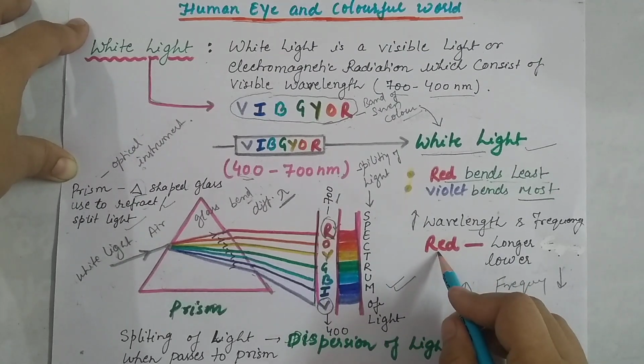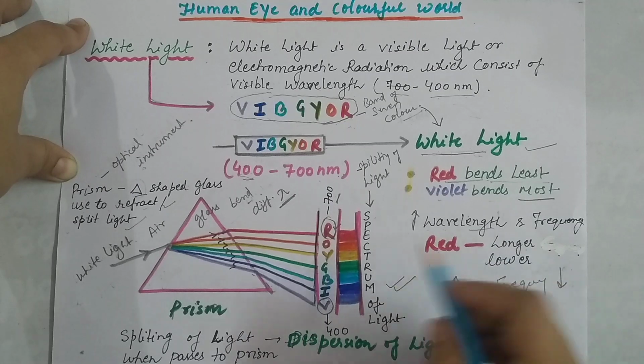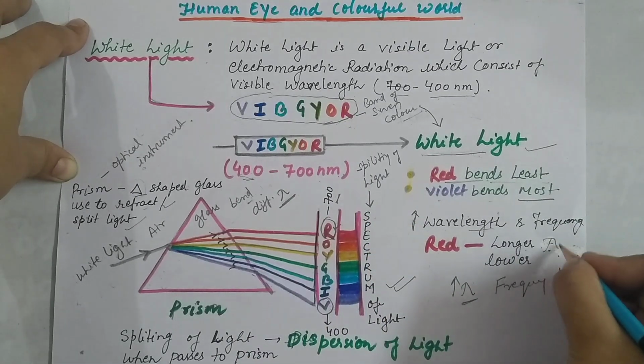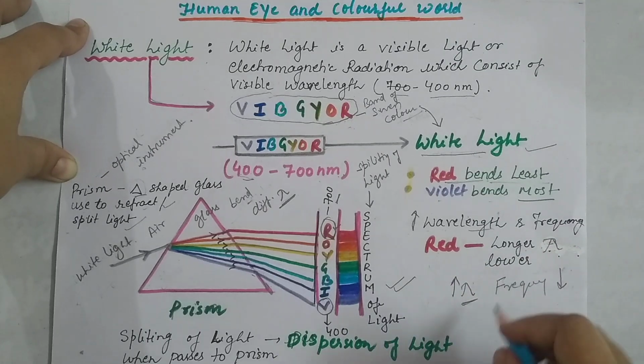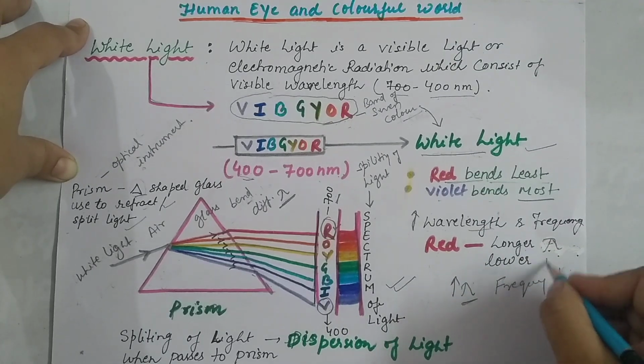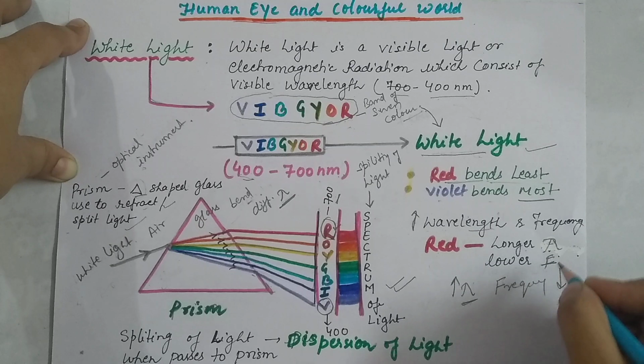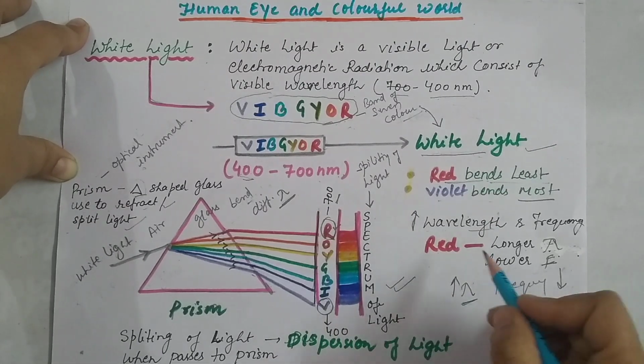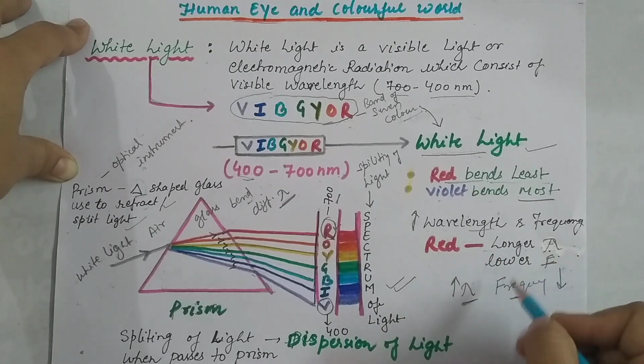So when red light has a longer wavelength, here 700, it means it has lower frequency. What is frequency? Frequency means the vibration of the particular wavelength of light. If a wavelength is very long, then it vibrates very little.